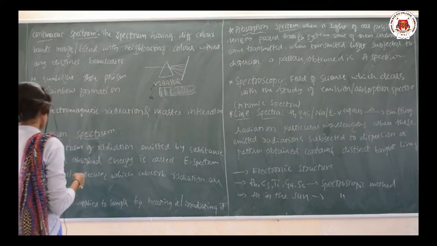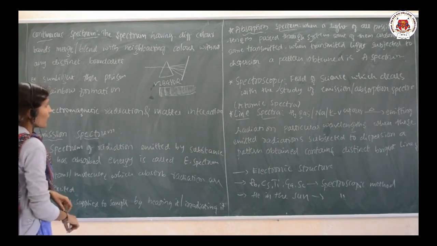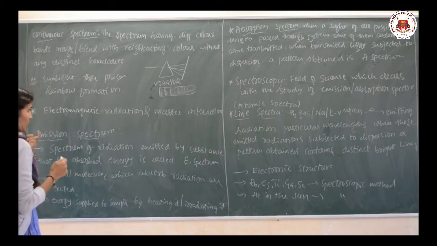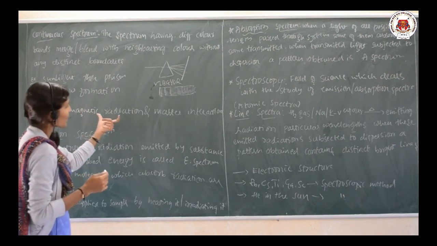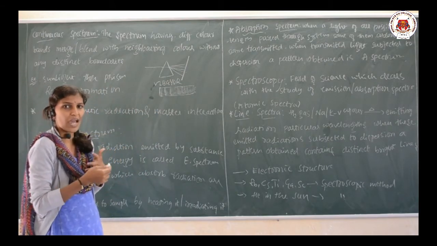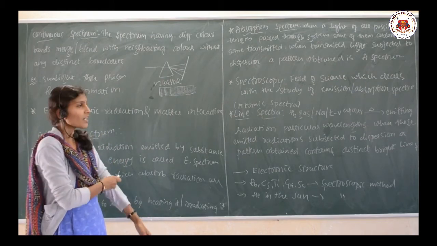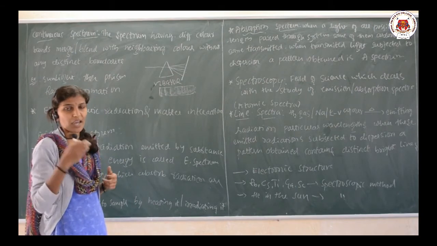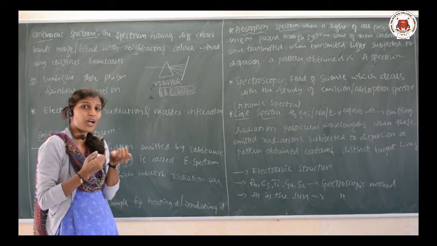So, next. What happens during the interaction between matter and electromagnetic radiation? That is what we want to discuss, electromagnetic radiation and matter interaction. Whenever the atoms or molecules are treated with the radiation, they get the energy and enter the higher energy level.